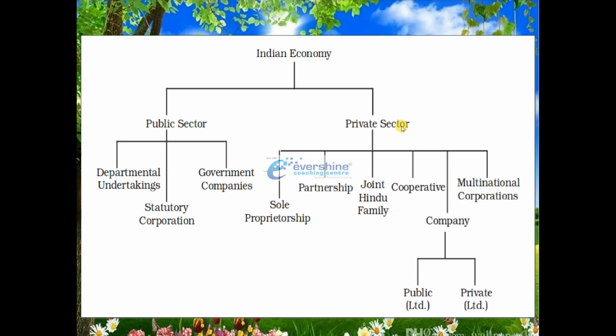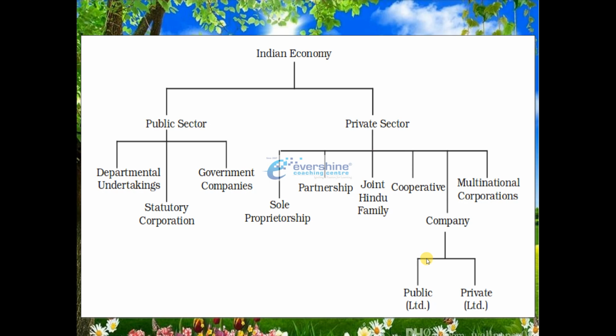About this topic, I don't want to discuss in detail because you have already studied it in chapter number 2, forms of business organization. In that chapter we discussed private sector, covering topics such as sole proprietorship, partnership, joint Hindu family business, cooperative societies, and also joint stock company.